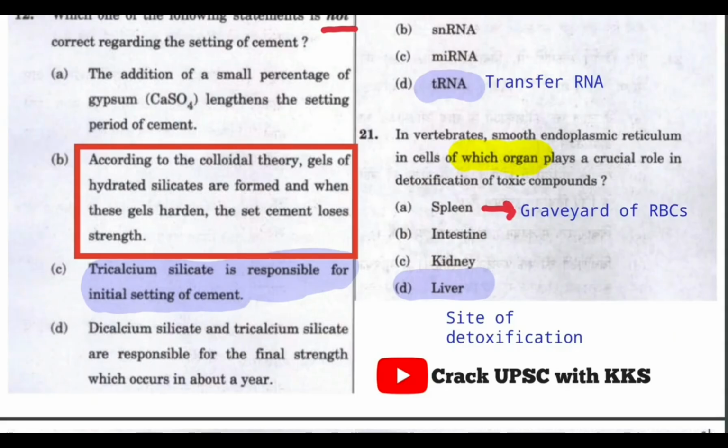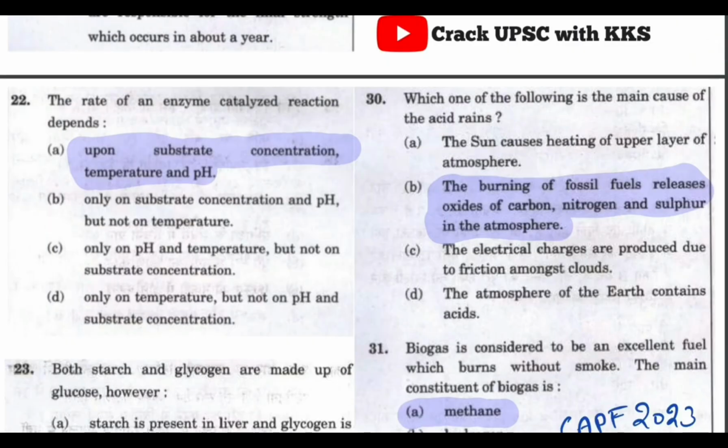Spleen is called the graveyard of RBCs and liver is called the site of detoxification. And smooth endoplasmic reticulum plays a vital role in detoxification. Just remember these three facts from here. And the next question is, the rate of an enzyme catalyzed reaction depends upon all three: substrate concentration, temperature and pH, all three.